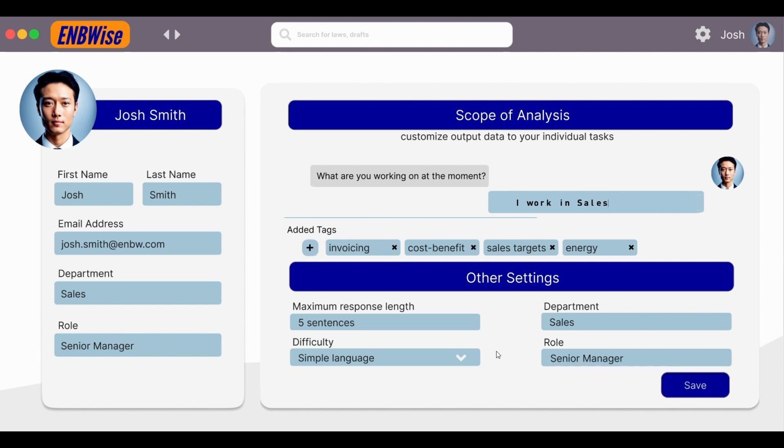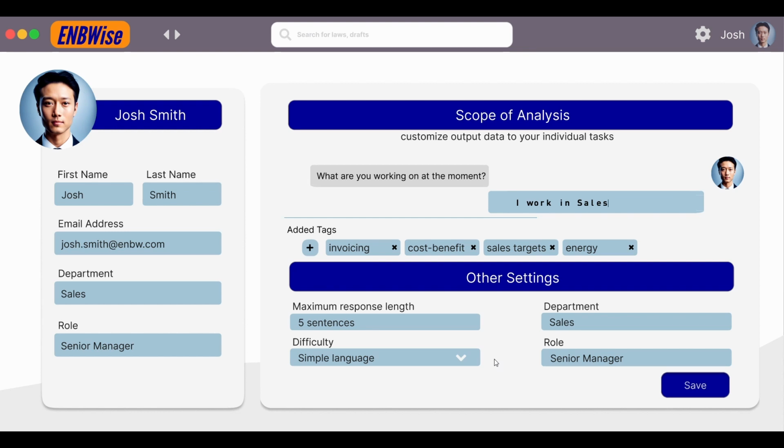The last thing in the settings is the difficulty level. It's the language that the summary will be in. For example, here simple language is selected, but you can also change it to standard language or professional language, which might be not that easy to understand, but they sound more professional.